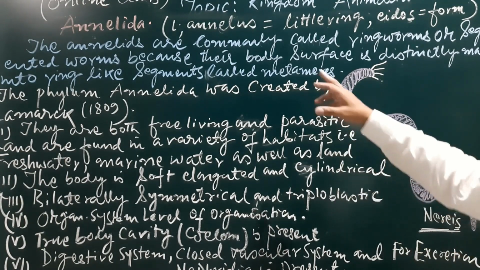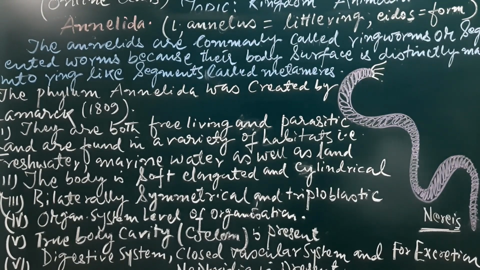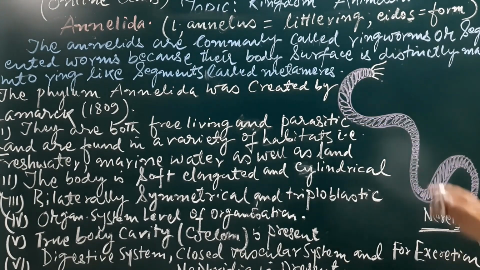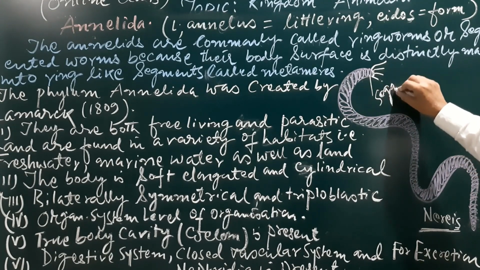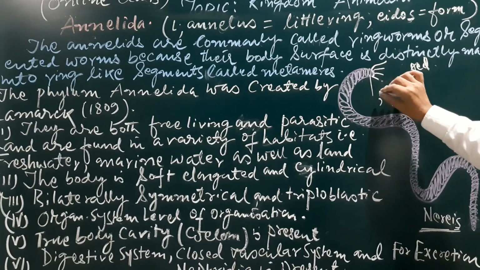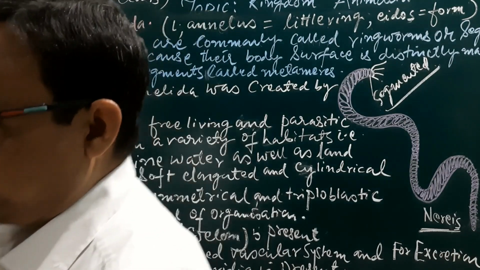The annelids are commonly called ringworms or segmented worms because their body surface is distinctly marked into ring-like segments. You can see here, this is the segmented body. I have given the example of Nereis here for you, segmented. The phylum was created by Lamarck in 1809.